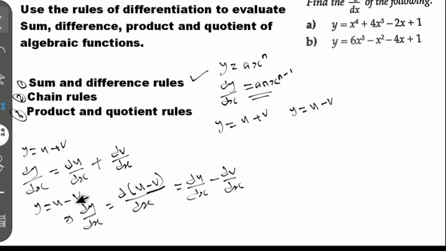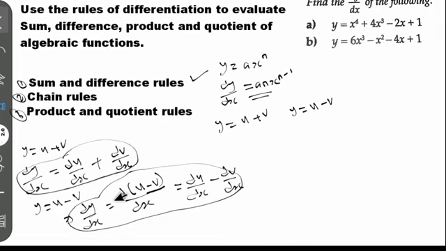So the expressions for the sum rule and the difference rule are almost the same. The difference is that for the sum it is plus, while for the difference it is negative. That is why it is minus. So when you have an expression like this, this is how you solve it, and when you have an expression like this, this is how you solve it. This is called the difference rule, and this is called the sum rule. That is everything you should know about the sum and difference rules.